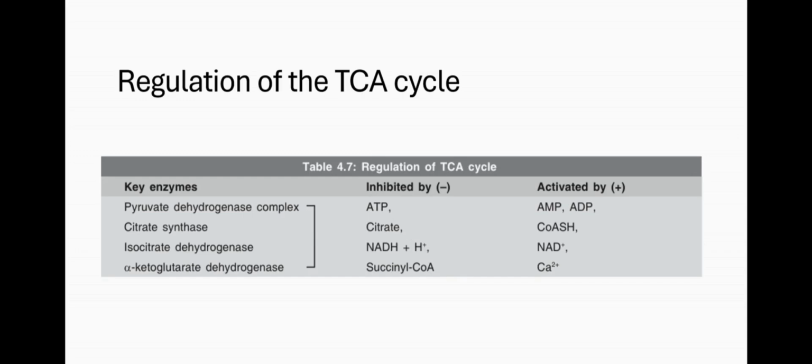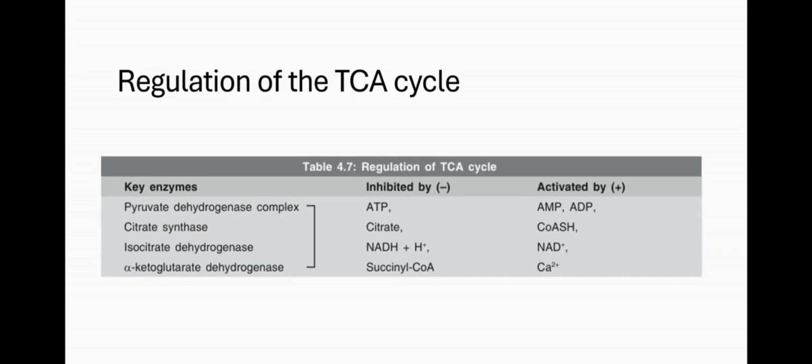In the case of an inhibition, if you're inhibiting these enzymes, it means you already have enough energy in the body. You don't want any further production of energy. And so if you have enough energy, there's excess ATP. Also, if there's excess citrate, it means a lot of citrate is being produced, and also eventually a lot of energy is produced. Excess NADH also implies that a lot of energy is present. Excess succinyl-CoA also would inhibit this pathway.